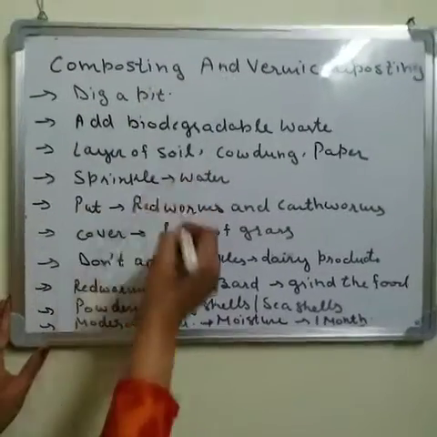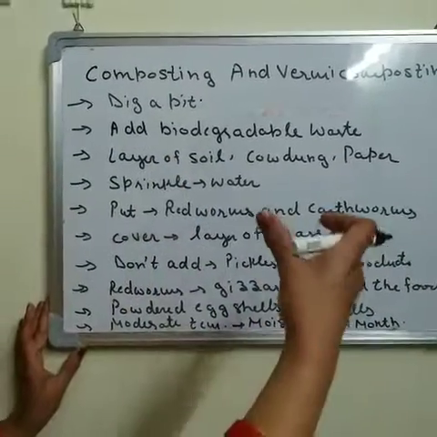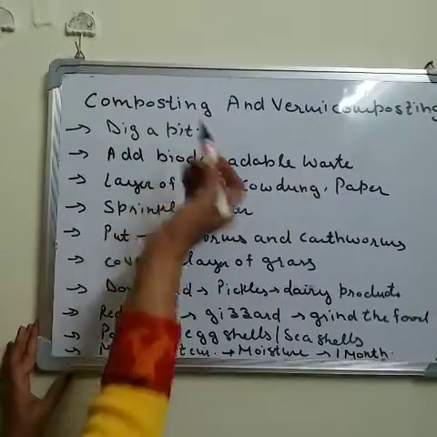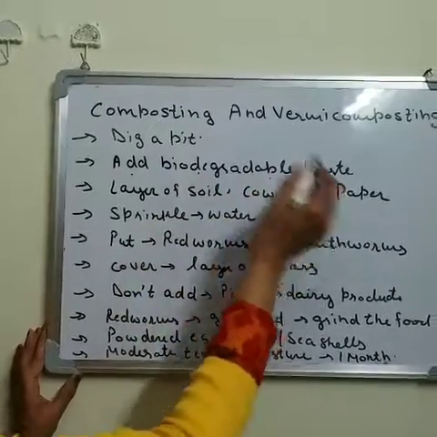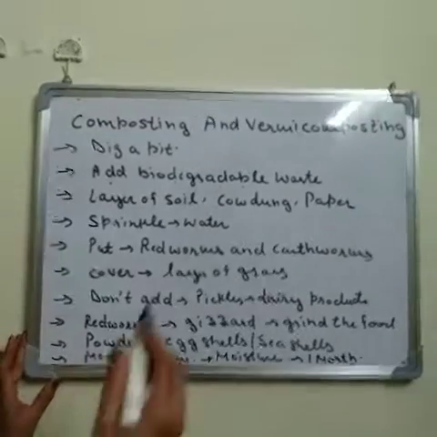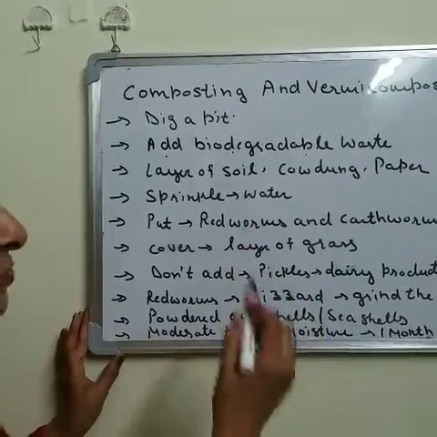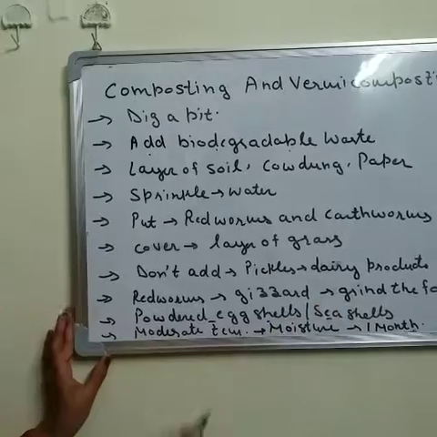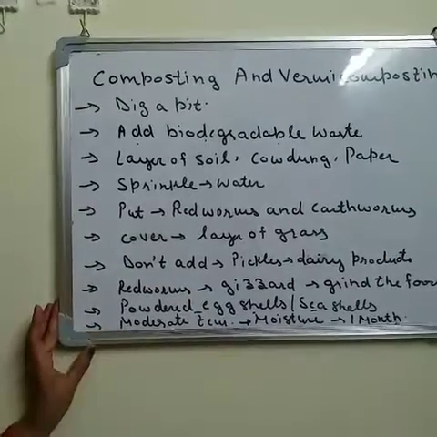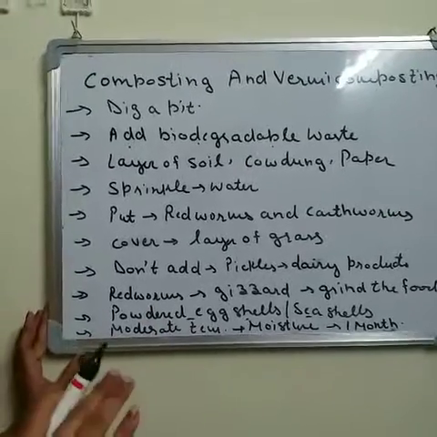First of all, dig a pit at a place where there is no sunlight, at the corner of your home where it is comfortable for you. Now, add biodegradable waste into this pit, like leftover food, and peels of fruits and vegetables. Also, you can add powdered eggshells and seashells. Put it into the pit, and after that just cover it with a thin layer of soil.